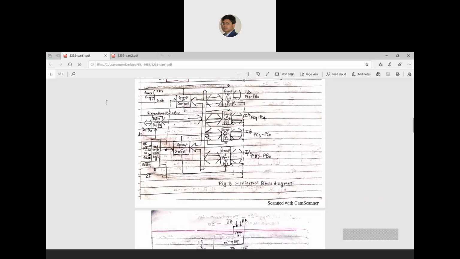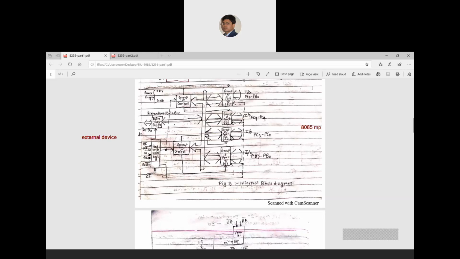So you can see here is your external device, this is your 8255, and this side is your 8085 microprocessor.